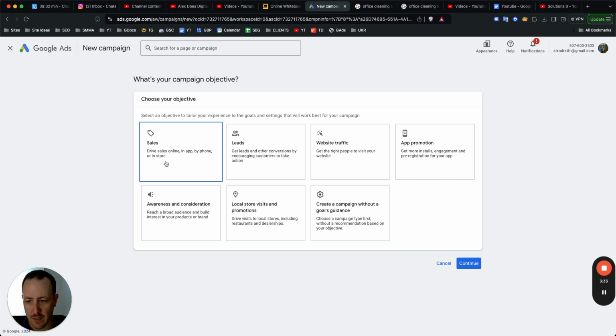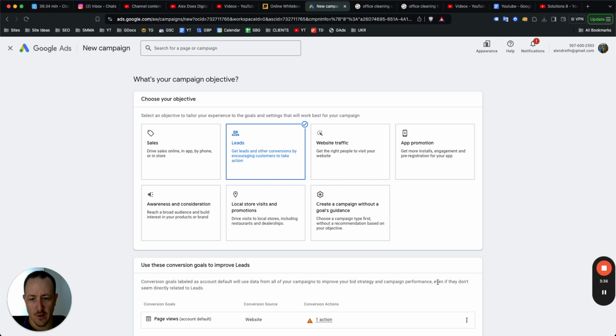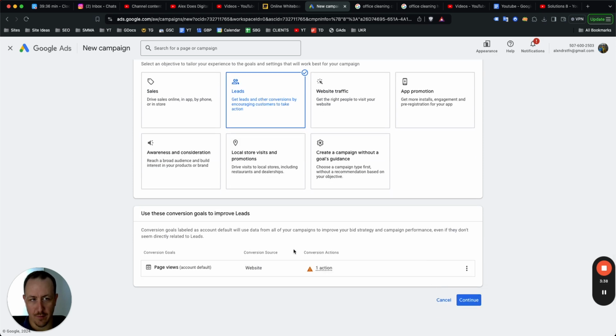We want people to take a specific action. You're going to click on leads, right? And then of course, you're going to want to add conversion goals. So you do need to set up Google Tag Manager, and you want to set up tags and tracking for things like phone call clicks, form fill outs. That's what you want to track as a conversion. That's how you want to optimize your campaign for Google to funnel users into and have them follow through with that specific action.